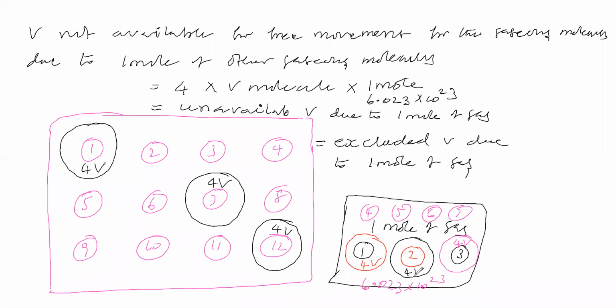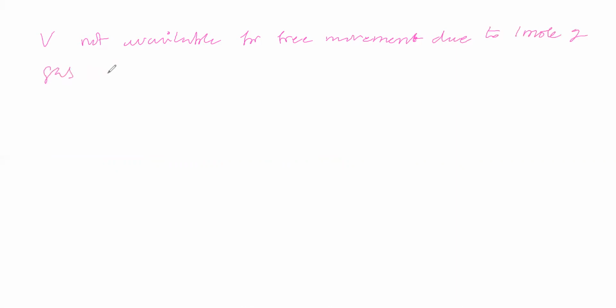So we can say that the volume not available for free movement due to 1 mole of gas is equal to how much?